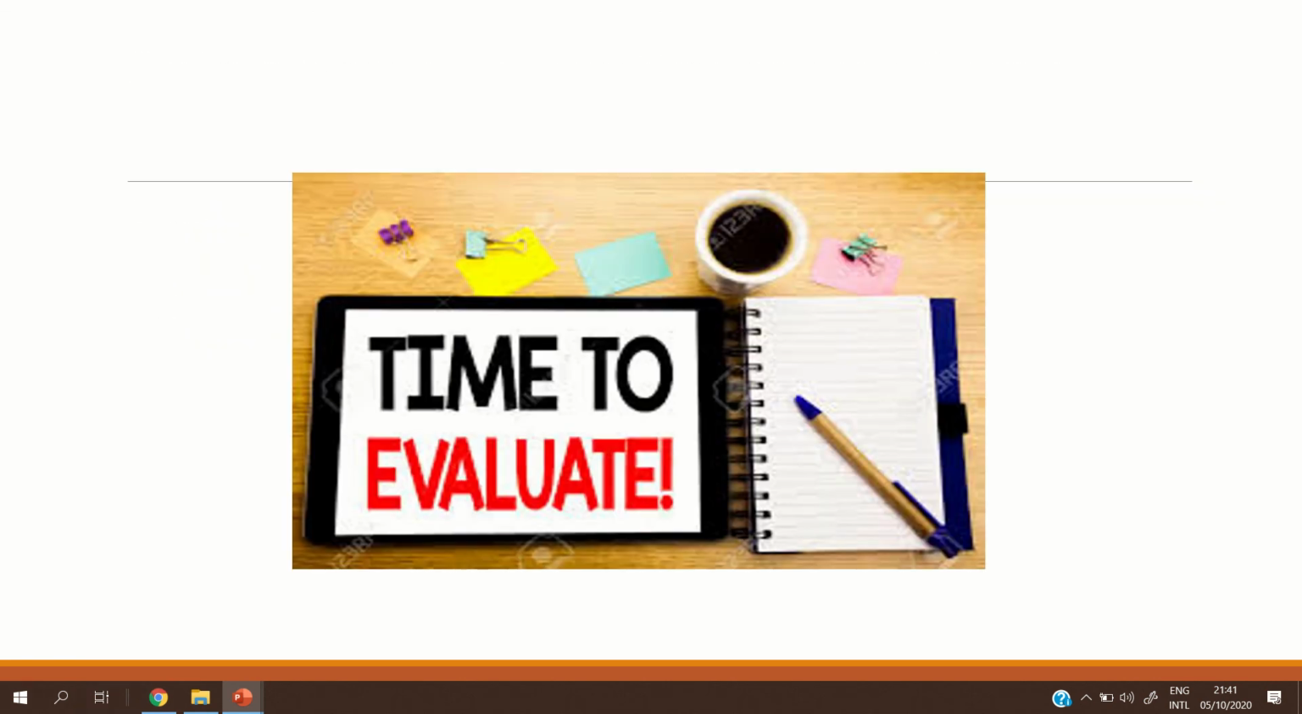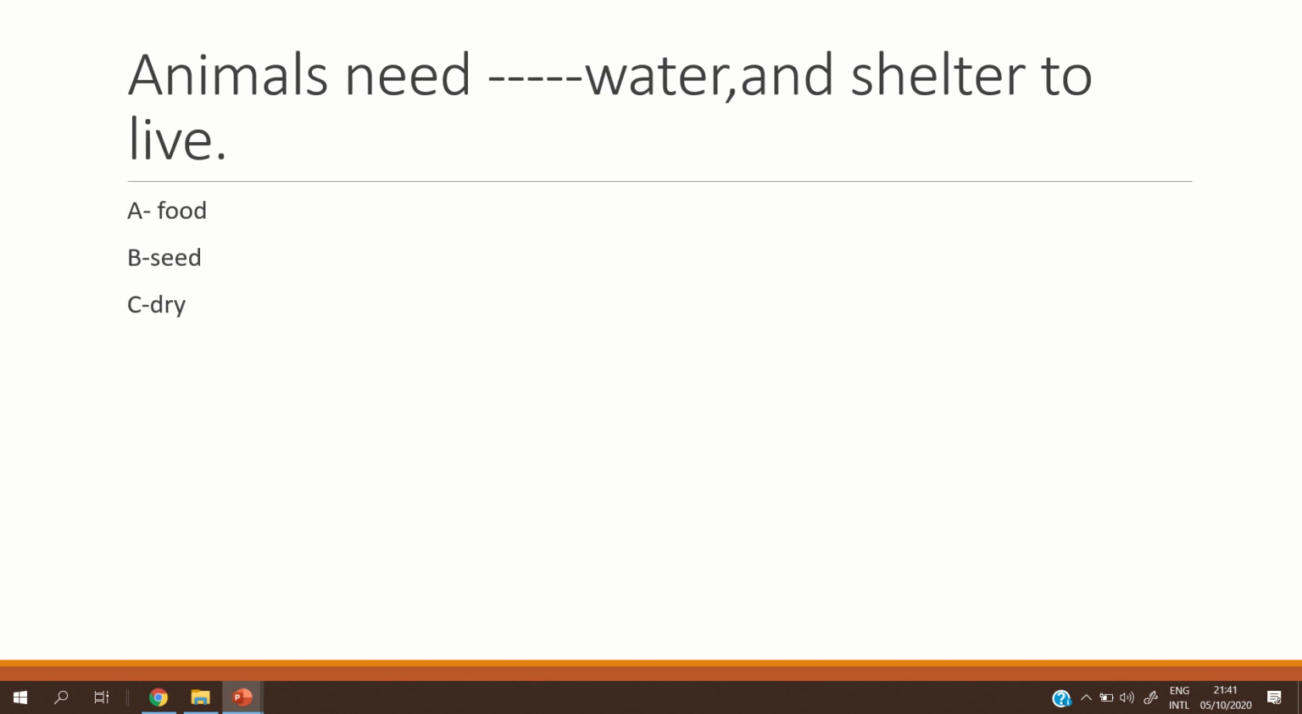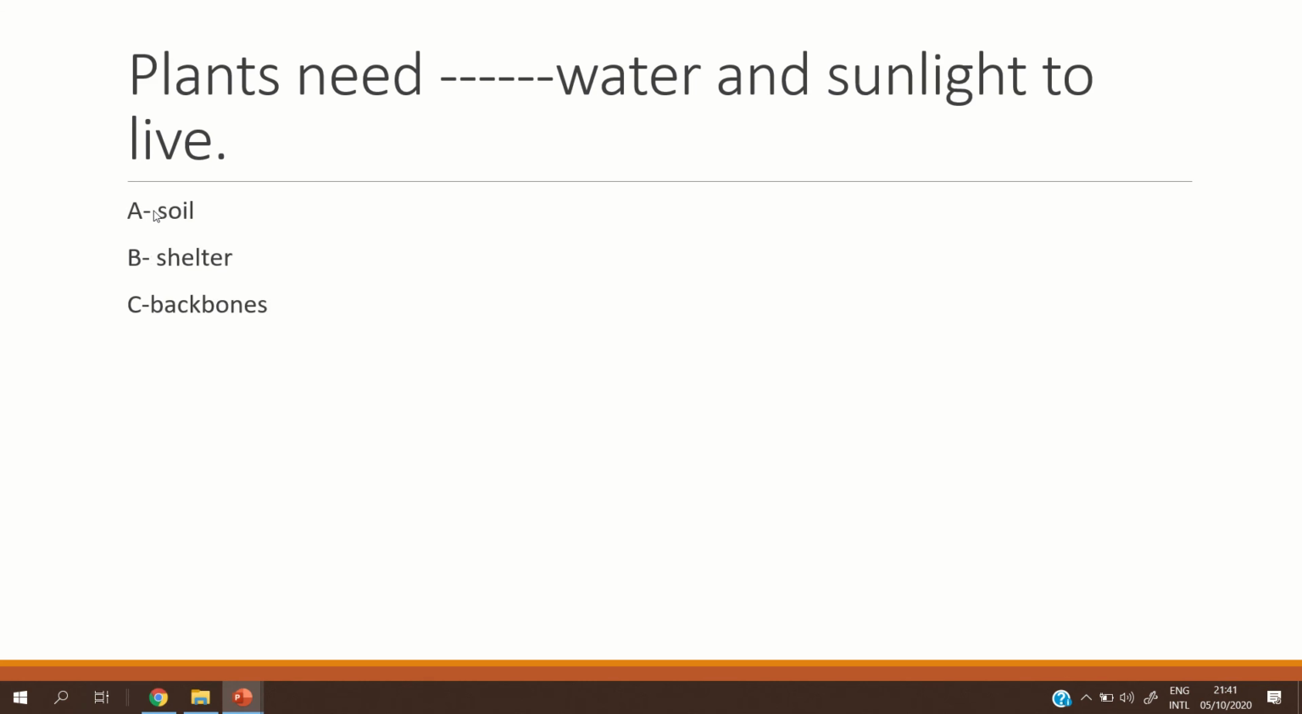Okay, now it is the evaluation time. Question number 1, grade 2. Animals need water and shelter to live. So I tell you that the animals have needs. When the animals get what they need, this is the habitat for the animal. The animals have needs like water and shelter and food. Amazing boy, like food, excellent.